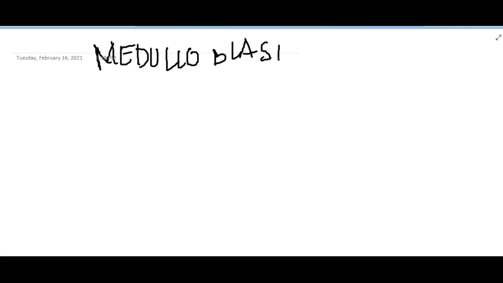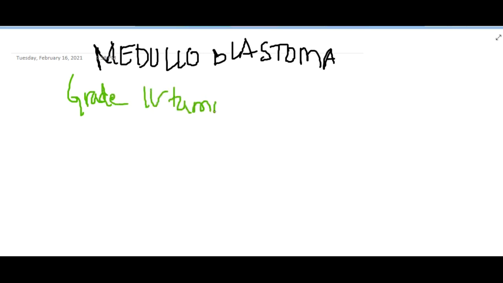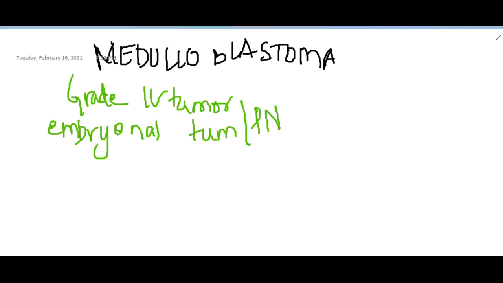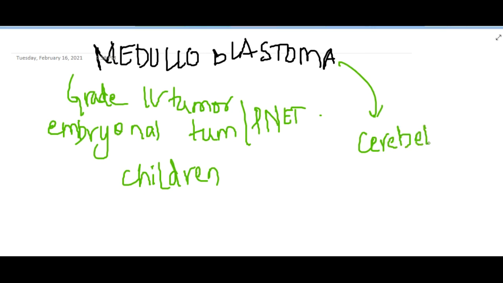Then we have the next tumor, medulloblastoma. It is a WHO grade 4 tumor. Medulloblastoma is an embryonal tumor, or you can also say a PNET. It is predominantly seen in children and exclusively in the cerebellum, so it is an infratentorial tumor.